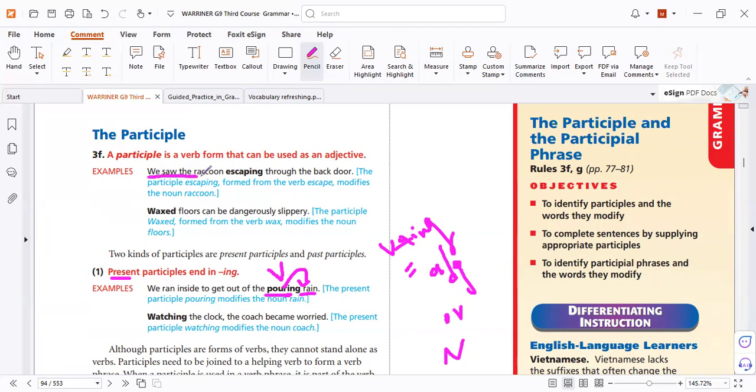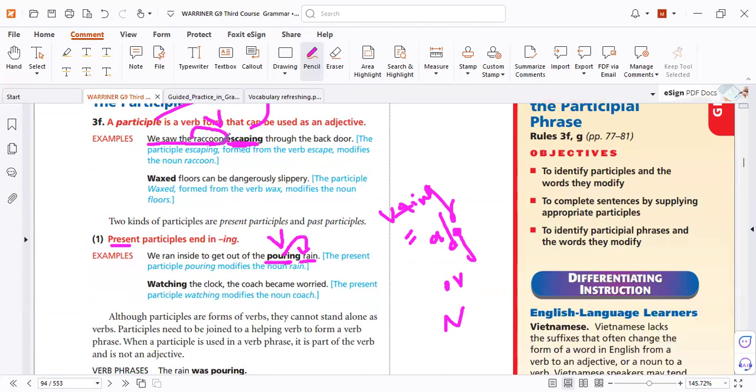So we saw the raccoon who was escaping. So who or what is escaping? Who? So you must use the participle after what it modifies. Yes or no? Yes. Perfect.